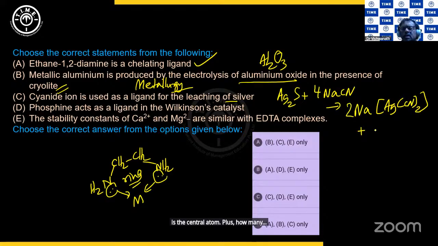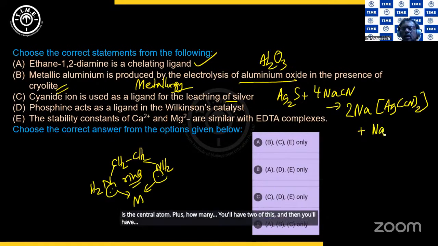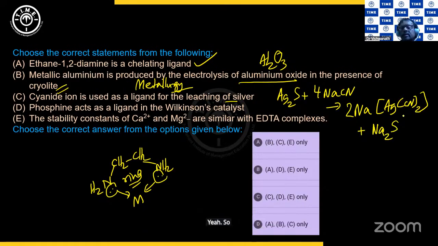You'll have 2 of this, and then you'll have Na2S. Clear? So this reaction will make silver form a complex here. So Ag2S is leached into the complex. This complex is water soluble.